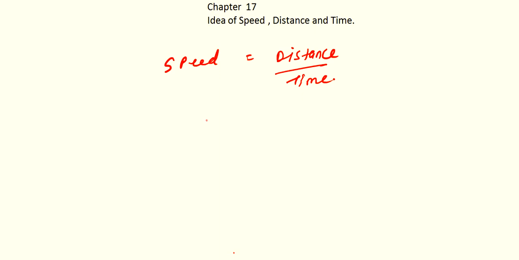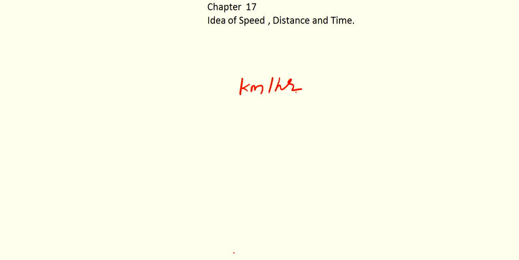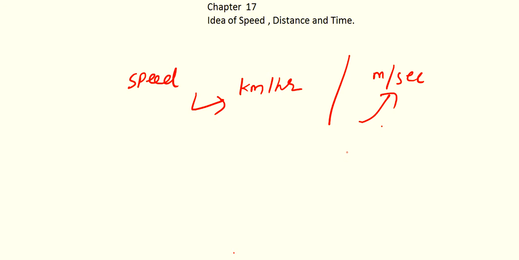Now how can we convert the units? The first thing is, speed is measured in kilometer per hour or meter per second. As you know, kilometer is a unit for distance and hour is a unit for time.